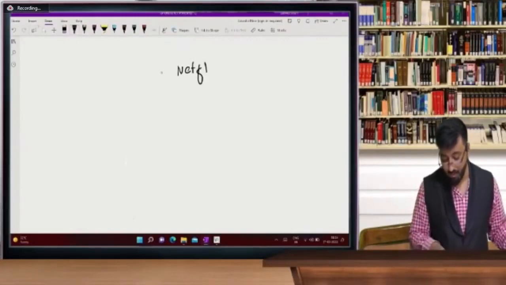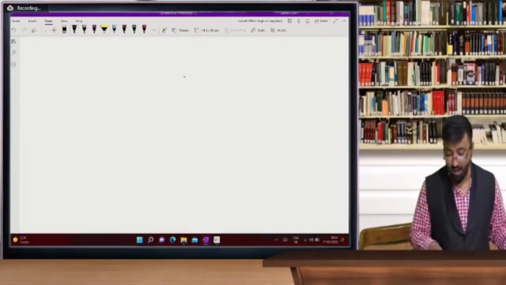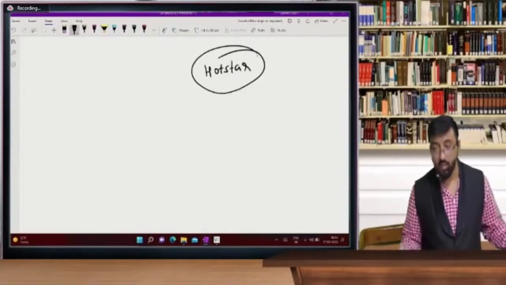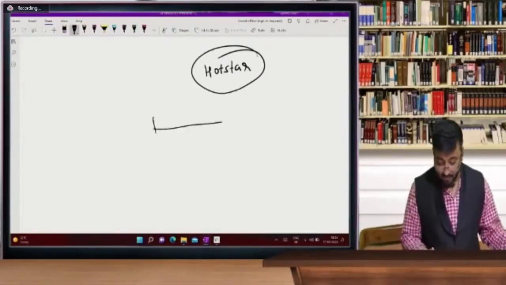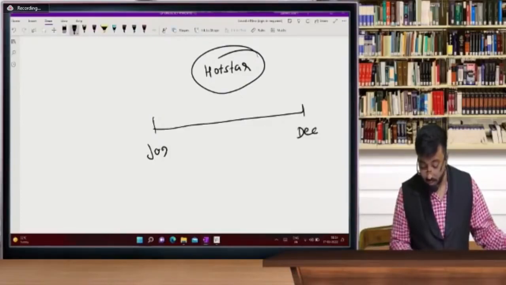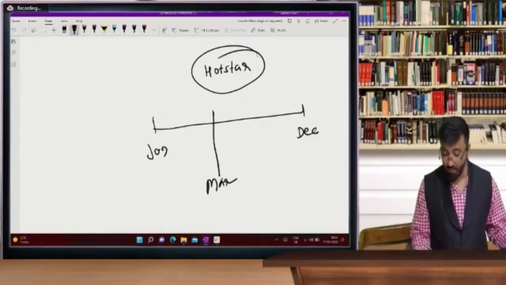Suppose I have my Netflix subscription, or I have Hotstar subscription. So I paid Hotstar subscription. I subscribed it from January to December, and year ends on March.